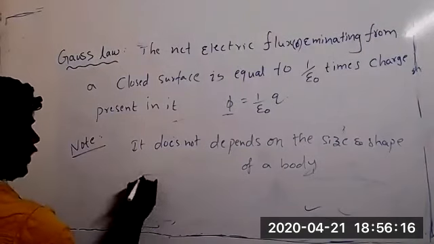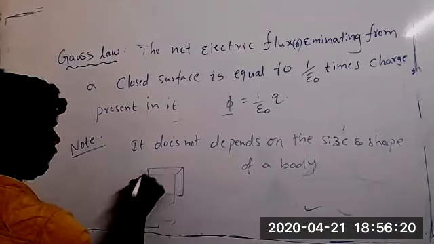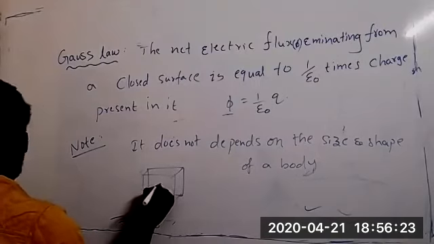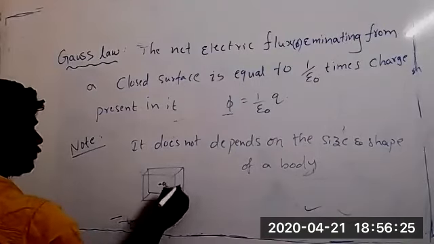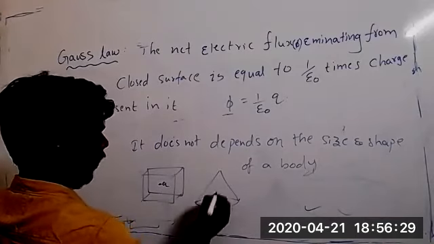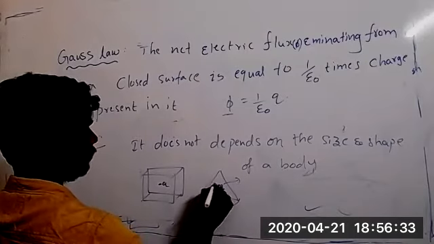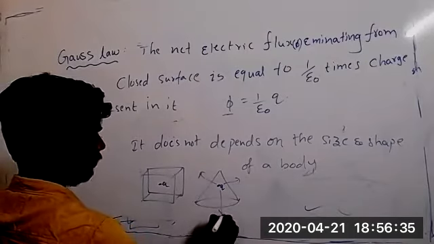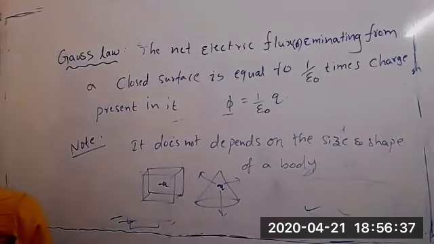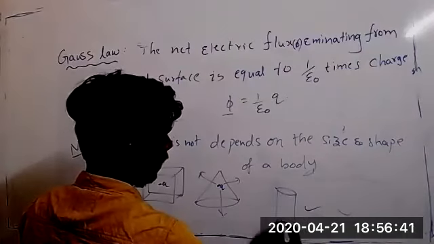Suppose you take a square, like this cube, flux will come through this. If you take one cone, electric lines of force will come through this. And if you take a cylinder, it is also 3D.